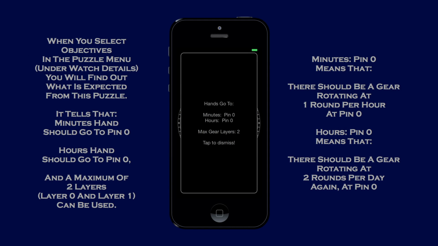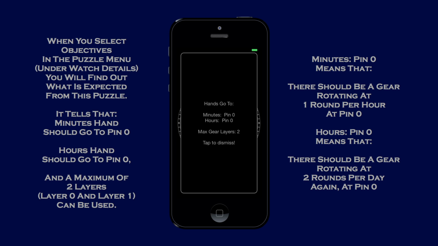When you select Objectives in the puzzle menu, under the Watch Details, you will find out what is expected from this puzzle. The list tells that minutes hand should go to pin 0. Hours hand should go to pin 0. And a maximum of 2 layers, that means layer 0 and layer 1 can be used.